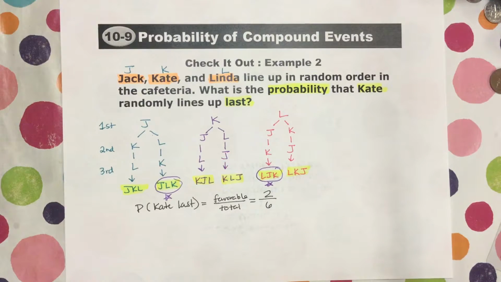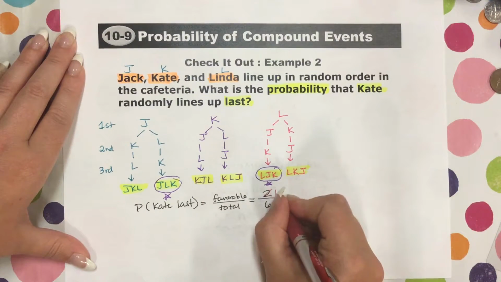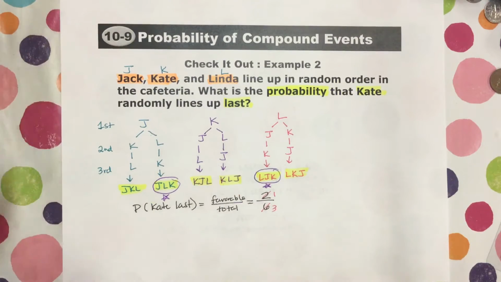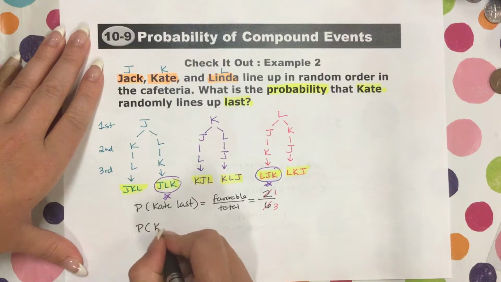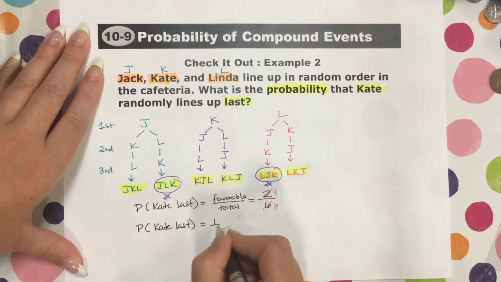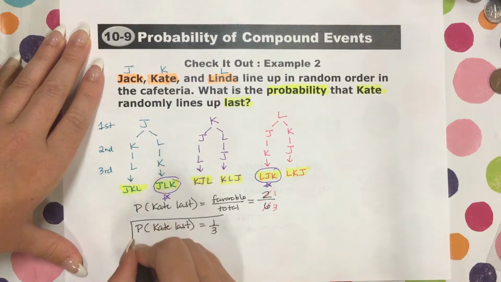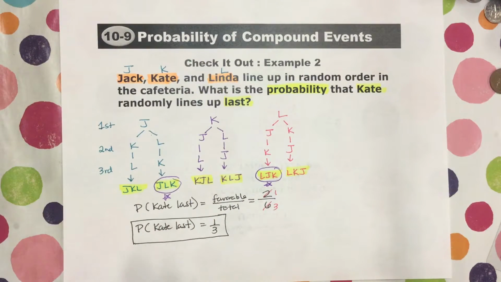Okay, and then we just need to reduce this fraction. 2 goes into both 2 and 6. 2 goes into 2 one time and 2 goes into 6 three times. So that means that the probability of Kate being last is actually going to be 1/3. All right, if you got that one right, wonderful.